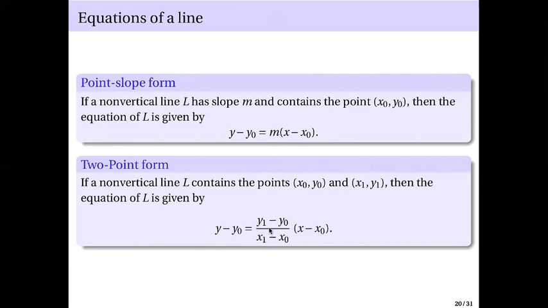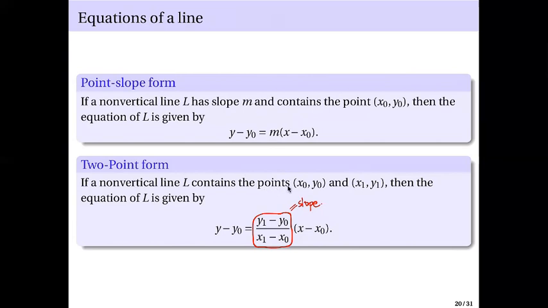And look at this ratio here. This ratio here is actually the slope. That's your m there. It's just that it's not explicitly given, so you calculate that slope.